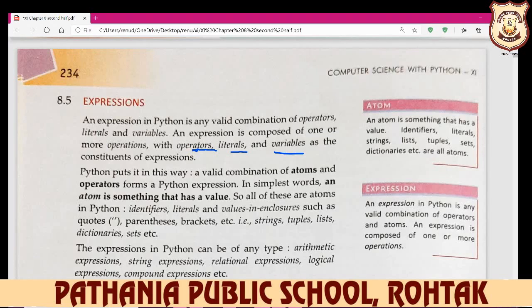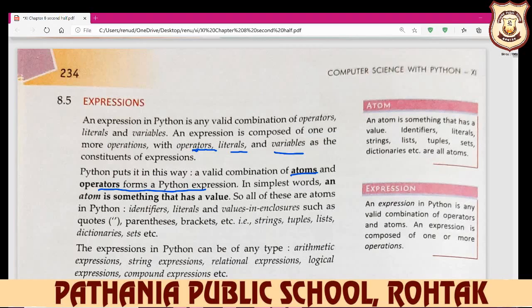Python puts it this way: a valid combination of atoms. What do you mean by atoms? An atom is something that has a value: identifiers, literals, strings, lists, tuples, dictionaries. These all are your atoms. And an operator forms a Python expression. In the simplest words, an atom is something that has a value.